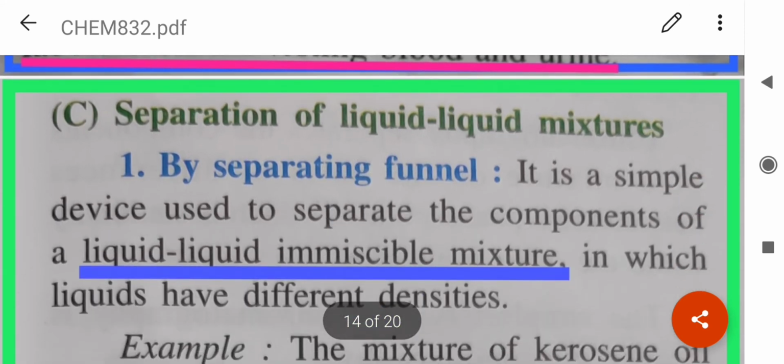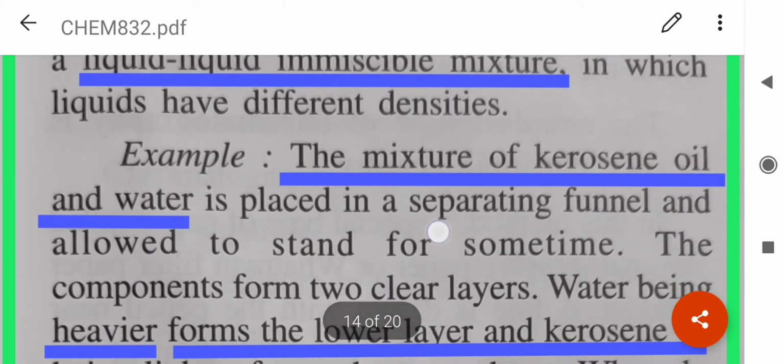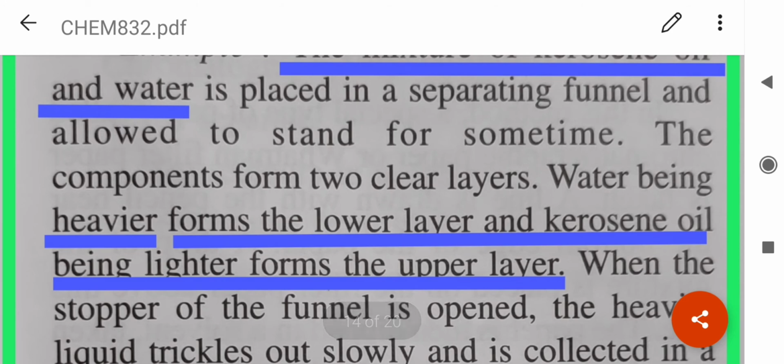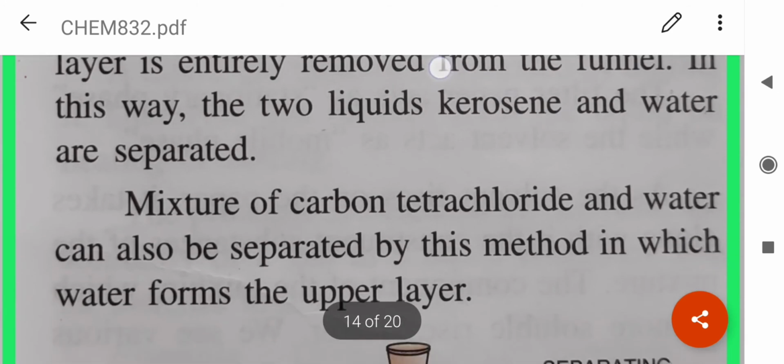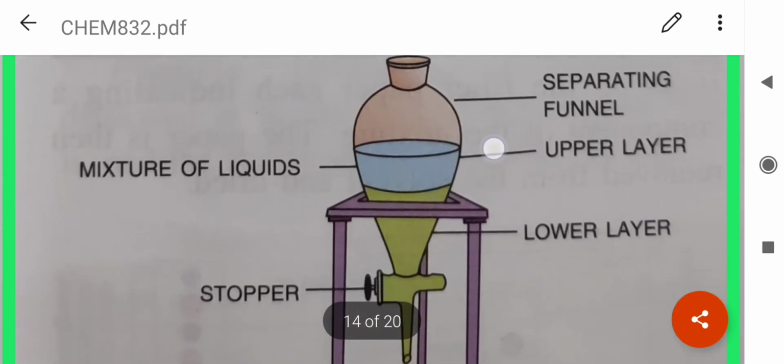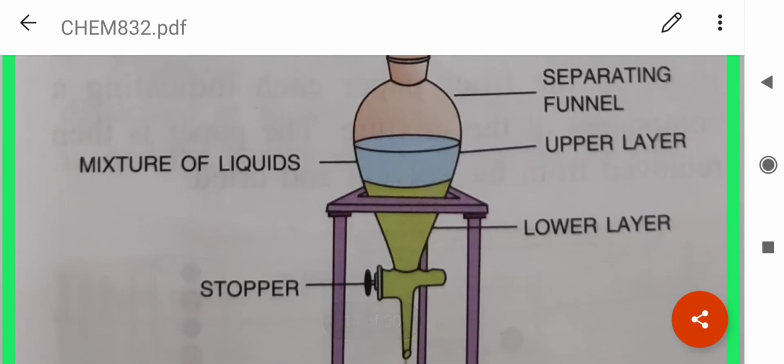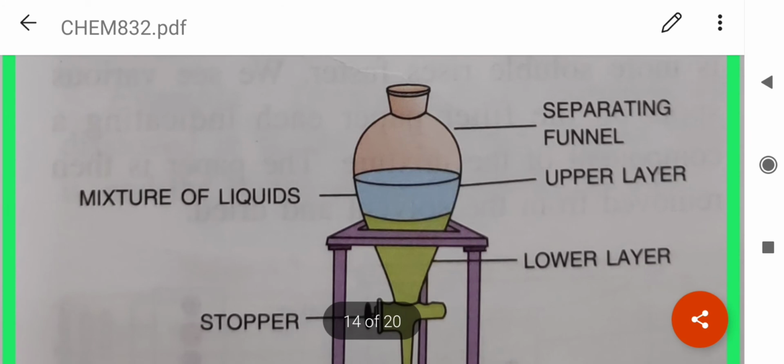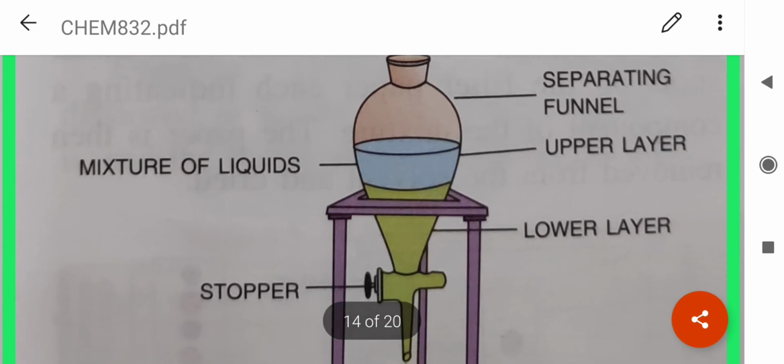Now, separation of liquid-liquid mixtures. If the mixtures are immiscible liquids, then we can use the method of separating funnel. Now, as you can see in the diagram, we take the immiscible mixture in the separating funnel and leave it for some time.